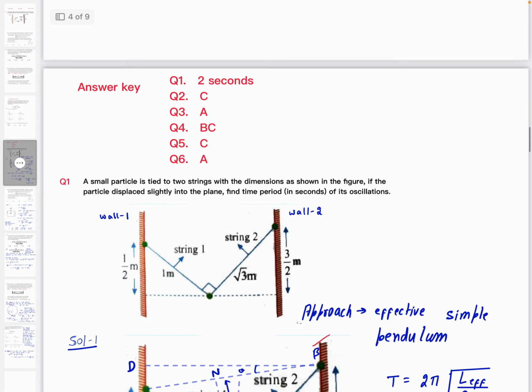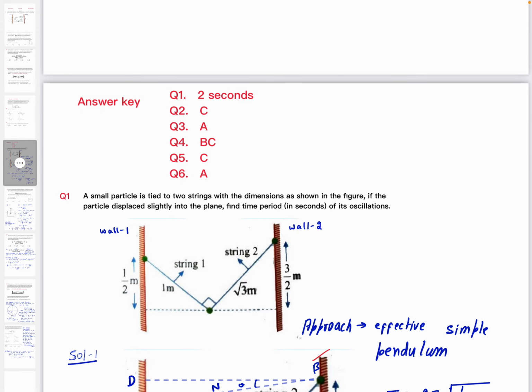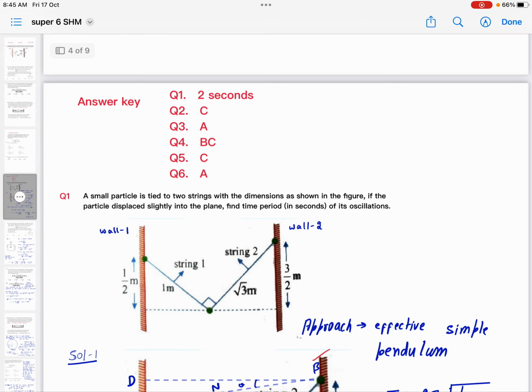Okay, so dear students, now that is question number 1. The approach is an effective simple pendulum. So dear students, you can say it is a separate concept. If any student knows this concept, it is a very easy question for those students, right? So that is the effective simple pendulum concept. It is a separate concept. So now I can give you the highlights of that concept.